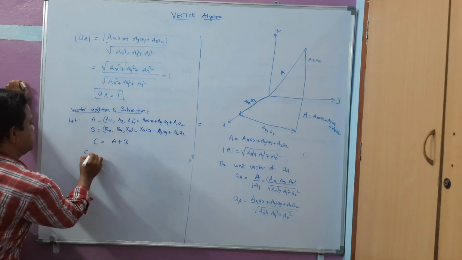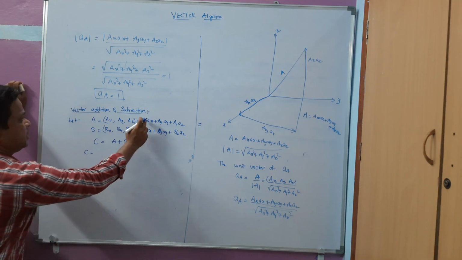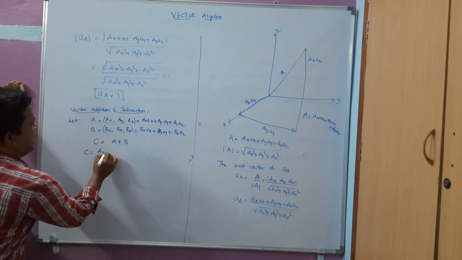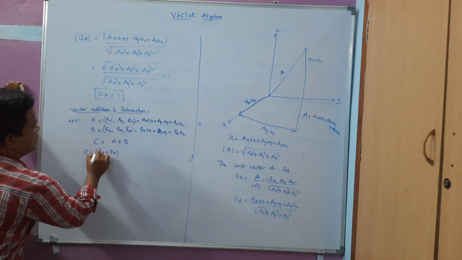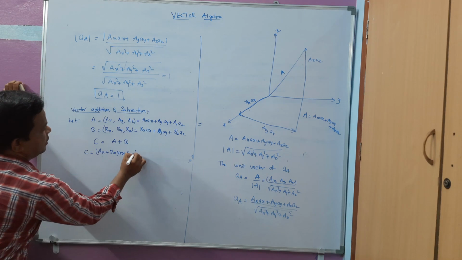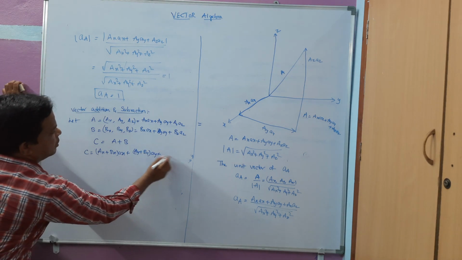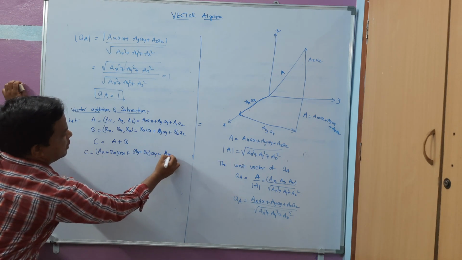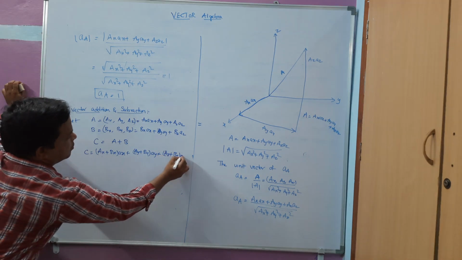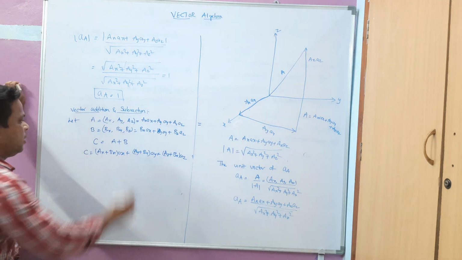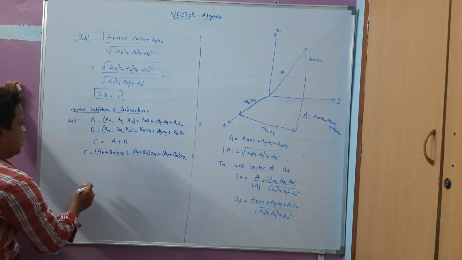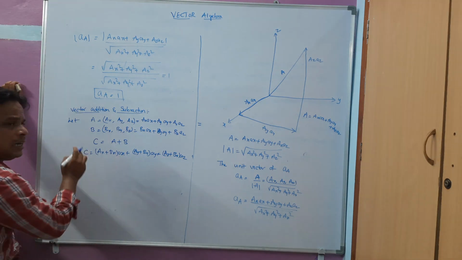I can write it like this: just add the components. That's all. Ax plus Bx into Ax, plus Ay plus By into Ay, plus Az plus Bz into Az. This is the addition, and similarly I can take the subtraction also.